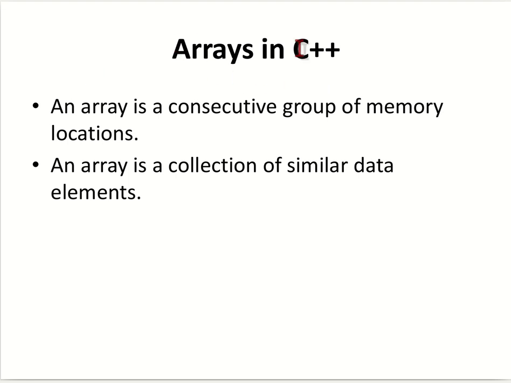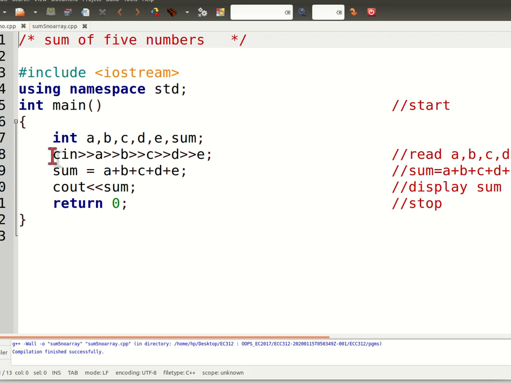Arrays in C++, and we will see one example now. As you all remember, the sum of 5 numbers using different locations: A, B, C, D, E. We are getting all these values in A, B, C, D, E, and we are summing it and assigning it into sum. The same program we can do using arrays.